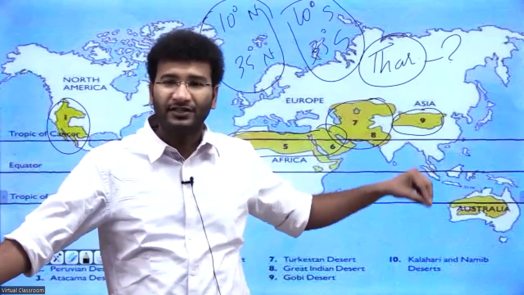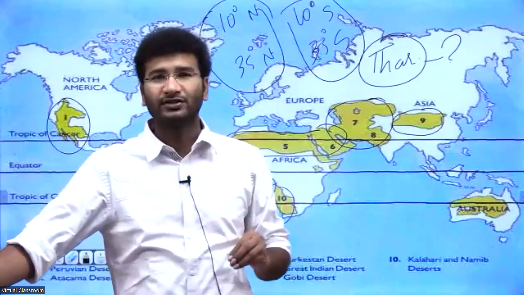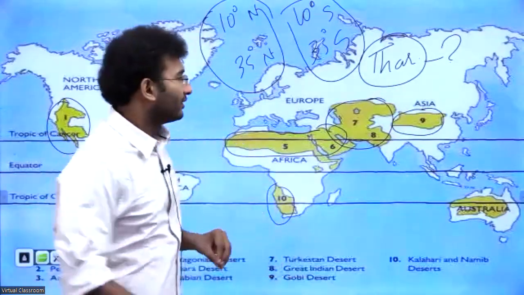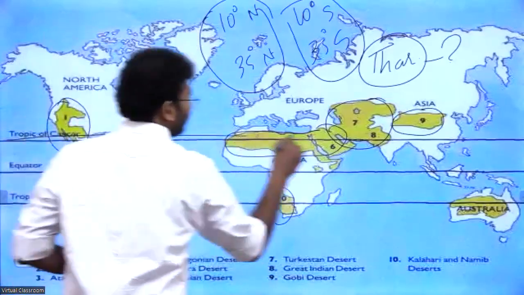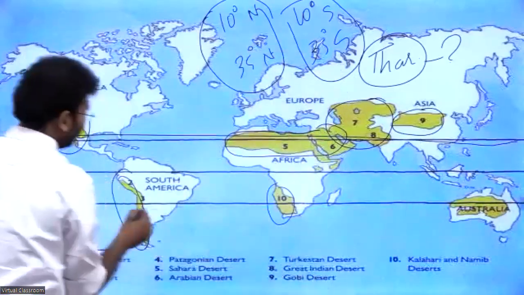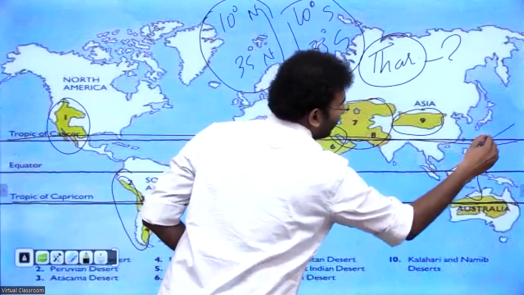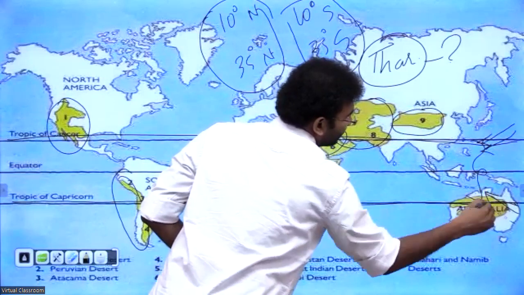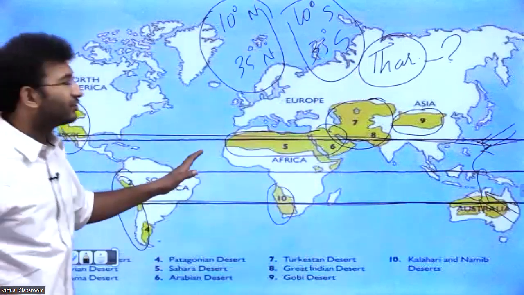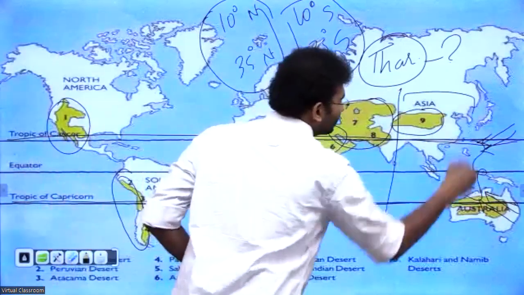So the formation of these deserts is mostly because of the hydrological drought. That means in the latitudes from 15 degrees north, 30 degrees north to 30 degrees south, in these areas the incoming moisture will always be on the eastern side of the continents.